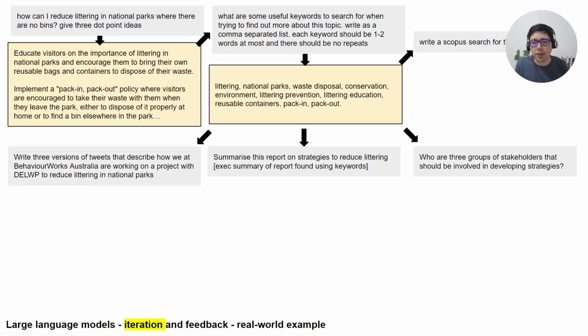So you can ask it to write a Scopus search. That's what's in the top right-hand corner for a database search. Or you could think, okay, if we want to develop these strategies with some useful input, who are different groups of stakeholders who should be involved? Or perhaps you use those keywords to find a particular report, but it's really long and you're just trying to summarize the top 10 Google results. So you could copy the executive summary and ask it to summarize it for you.